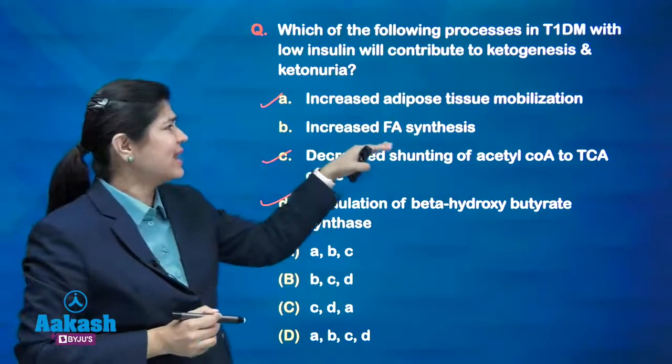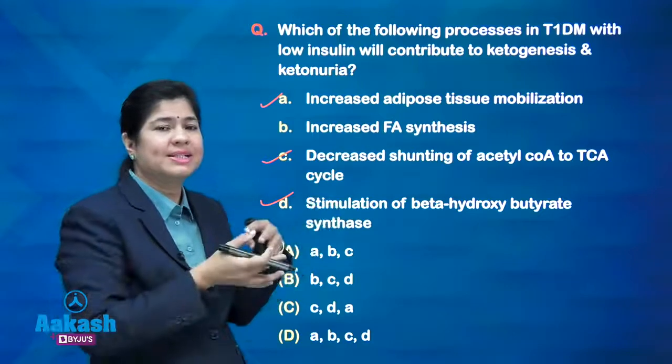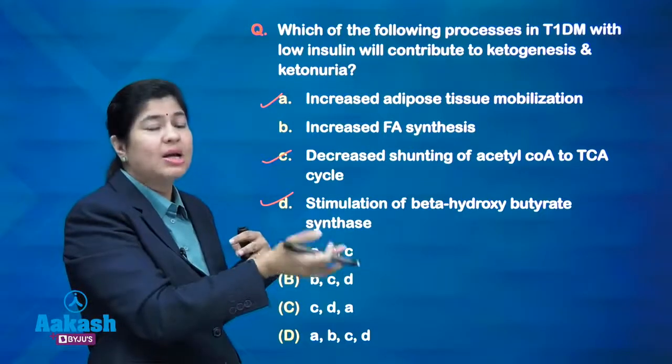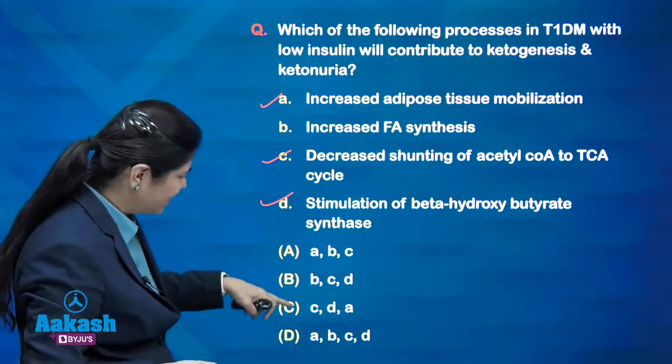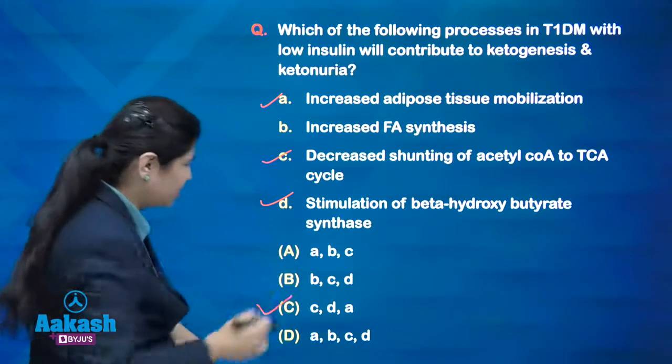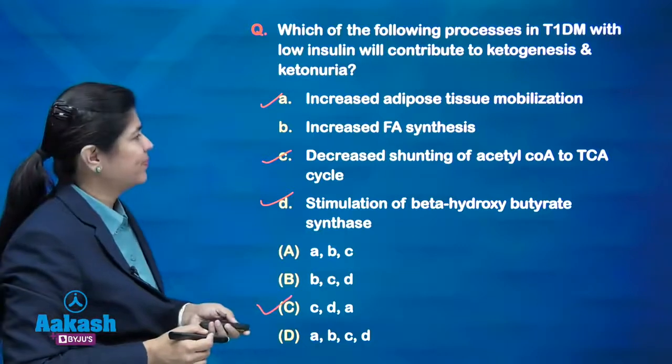Only increased fatty acid synthesis, because it will take acetyl-CoA for the synthesis of fatty acids, not for the synthesis of ketone bodies. So, the answer will be A, C, D. So, A, C and D are in option 3. This will be the answer.